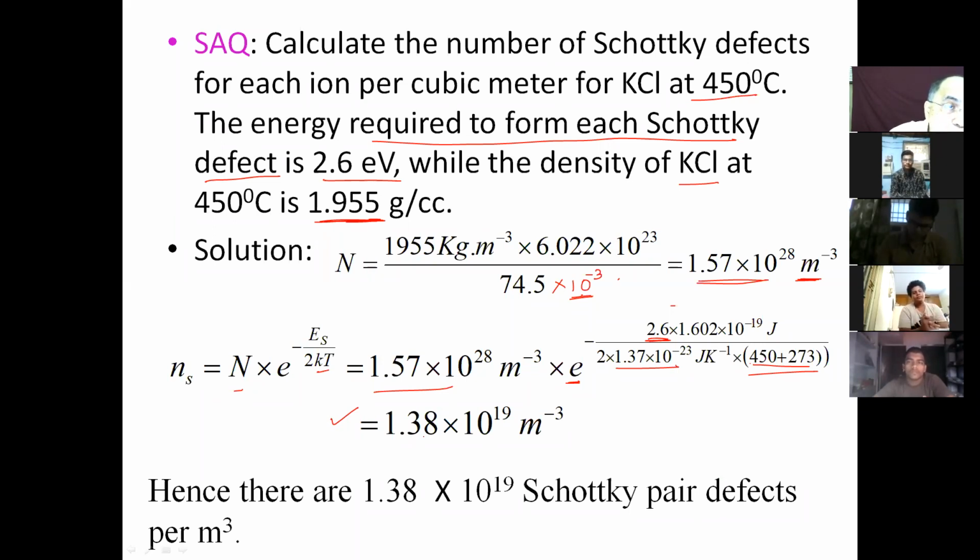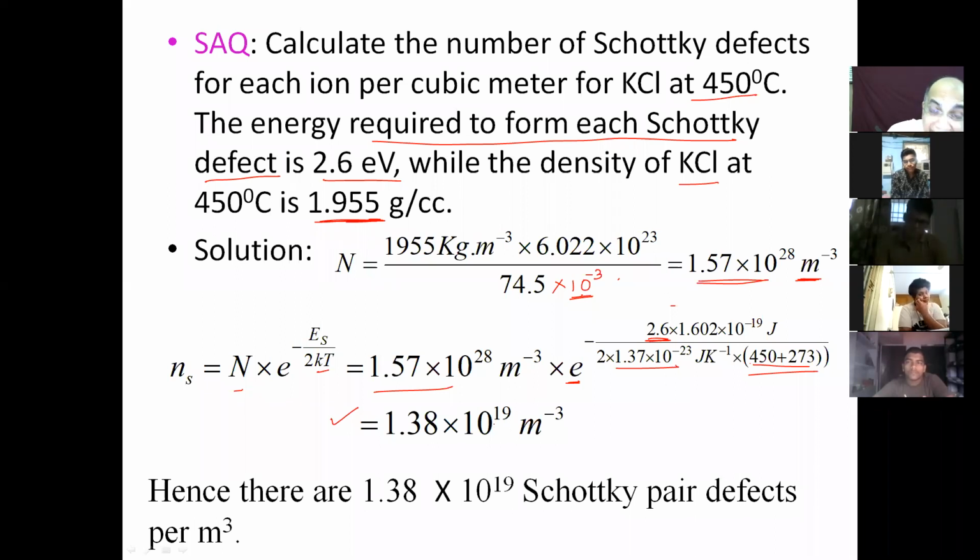I found that the number of defects per meter cube is very high. You imagine how big a space 1 meter cube is. Physics people like 1 meter cube. They are big people, but we are small people. We are interested in centimeter cube. So if you convert it to centimeter cube, I guess it will be less.